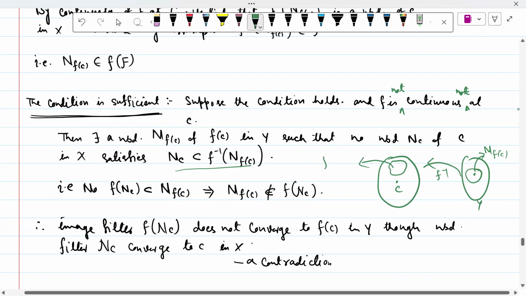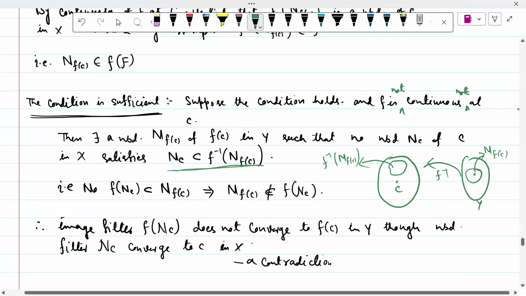So this should be the F inverse N(F(c)). For such N(F(c)), no F inverse N(F(c)) becomes a neighborhood of c in X satisfying this condition. No N(c) exists satisfying this condition.